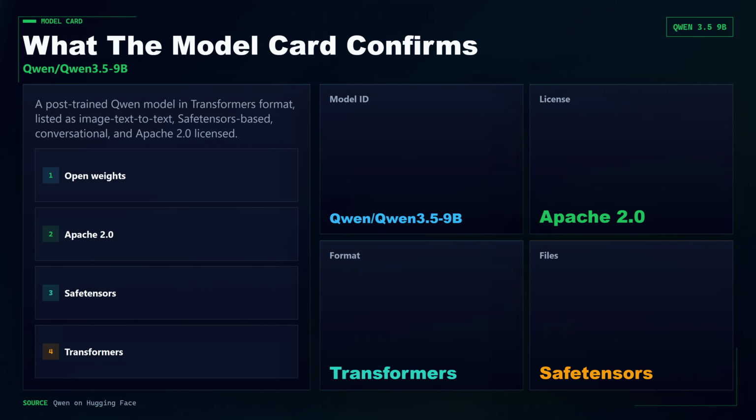The official Hugging Face page identifies Qwen/Qwen3.5-9B as a post-trained Qwen model in Transformers format. It is listed as image-text-to-text, conversational, safetensors-based, and Apache 2.0 licensed. That matters because the pitch is not just another chat model. The public packaging points toward a model that people can serve, fine-tune around, and deploy across several open tooling paths.